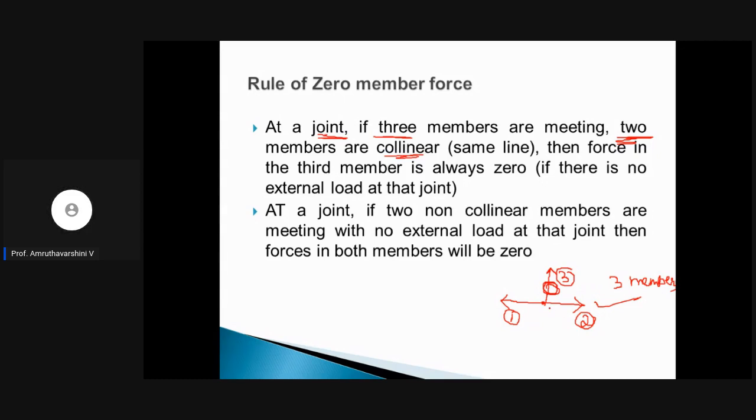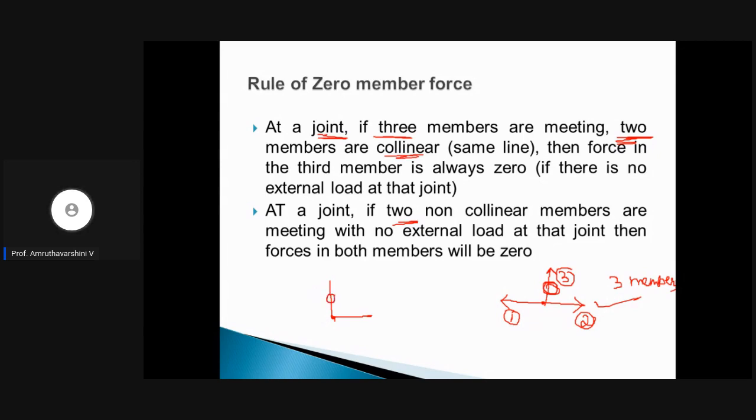Now look at the second point. It says at a joint where two non-collinear members are meeting with no external load, the forces in both the members will be 0.